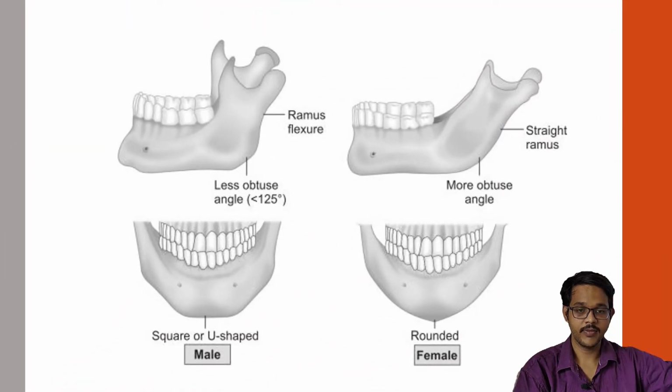So the features include the external features: the chin is square in males, it is rounded in females. The angle formed by the body and the ramus is usually less than 125 degrees in males. It is more in females. Then the ramus flexure is angulated in males, and straight in females. These are the features of male and female mandible.